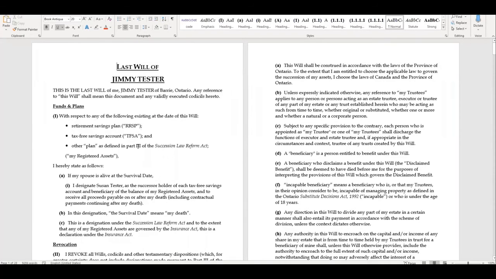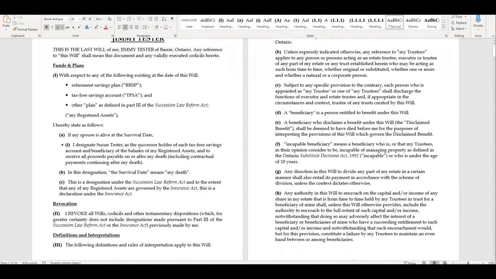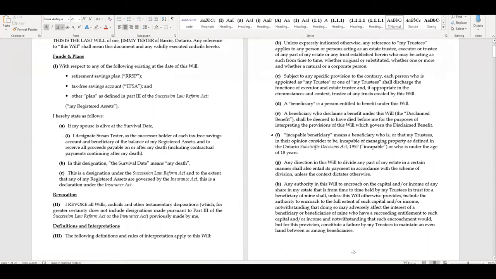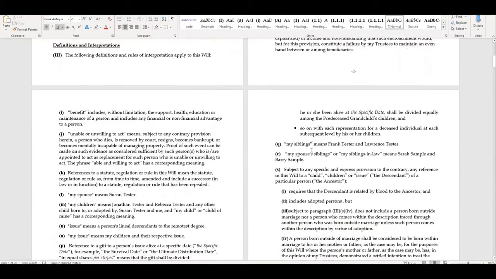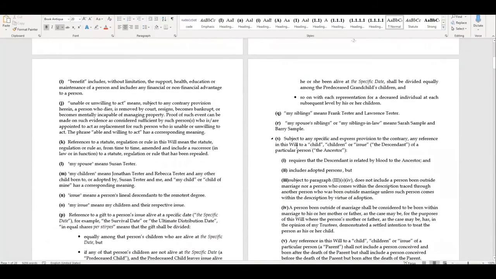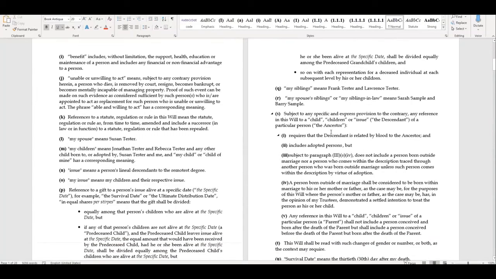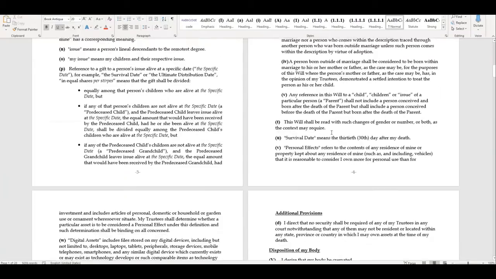So you'll see the designation of beneficiaries here. We also have some standard definitions that are built into our template. They could be removed if you don't like them in your standard document, or you want to simplify the will some way. You'll see the children here. Because we selected that we wanted to include future children, we've got Jonathan and future children that are born. The siblings are defined. You'll note we don't have middle names in here just because we didn't enter them. If we did, they'd be there.